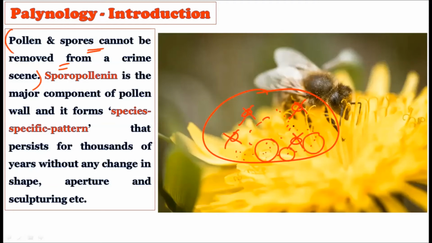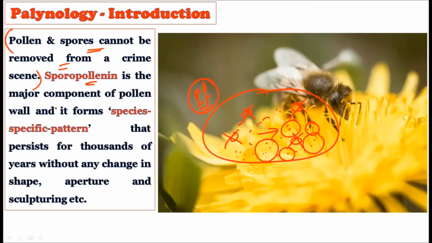So this can be used greatly to solve legal matters, because these are very authentic material which cannot be removed even by the criminal, or even if he understands all the botanical concepts, still he will not be able to remove all the pollen grains from his body or from the crime scene. So this becomes very important, because these pollen grains can directly be used as evidence, right?